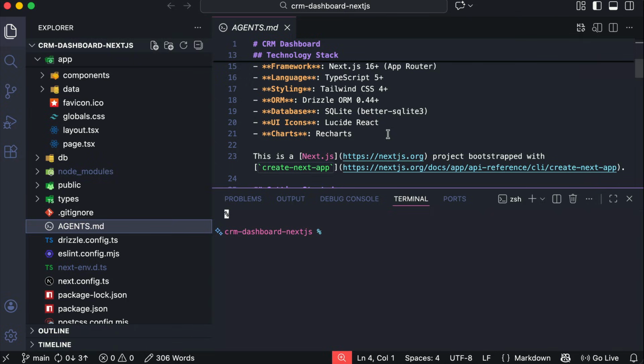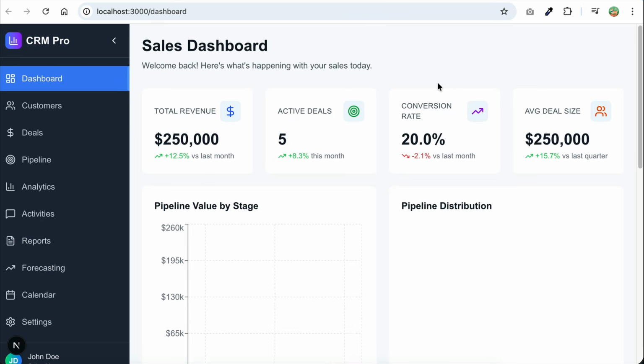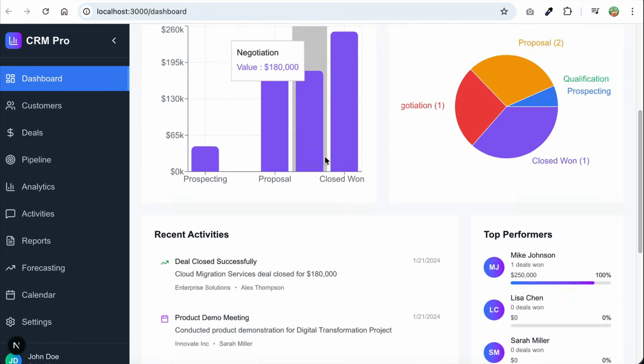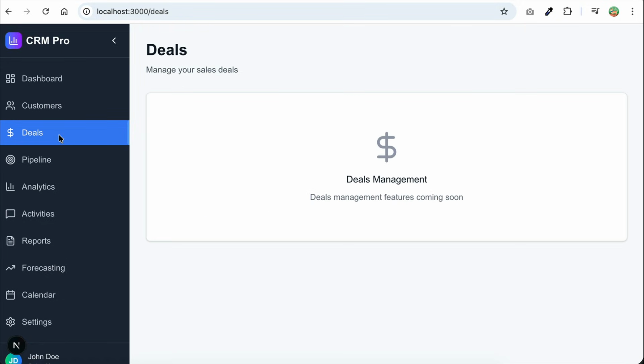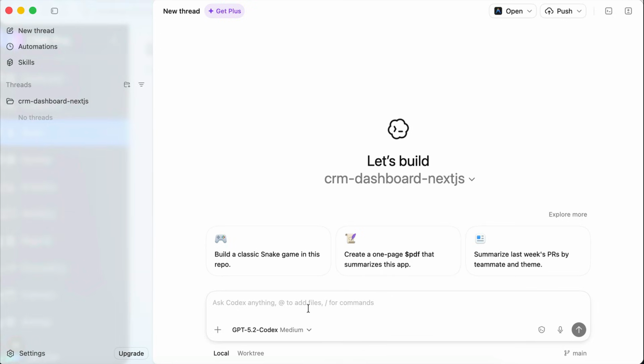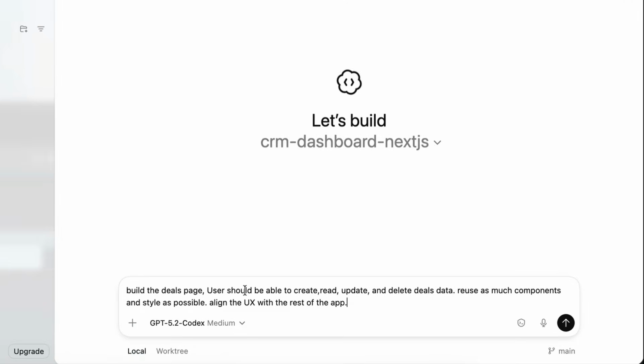Let's open the project on the browser, run the development server here. And here it is. It has a dashboard with charts and several menus. Some have been developed, like this customers page, and then others are not yet finished. Today, we're going to build the deals page here, add a way for users to create and view existing deals related to the company.